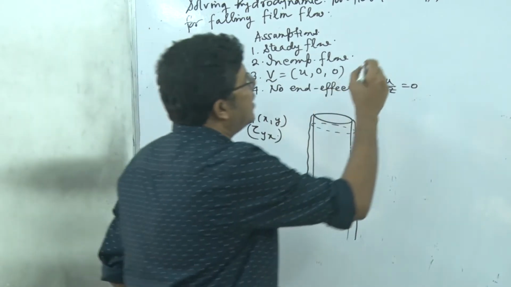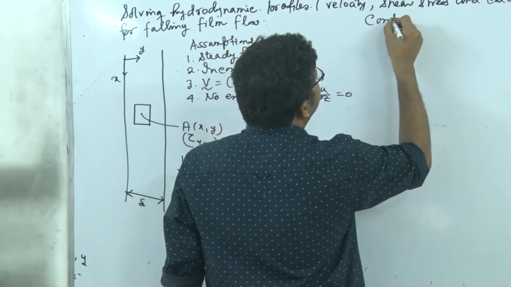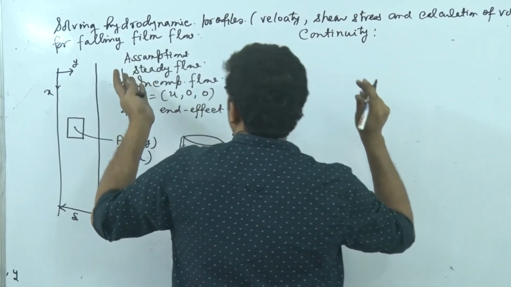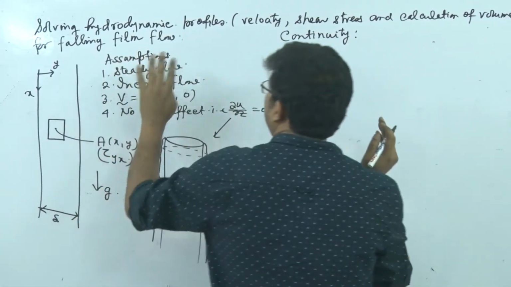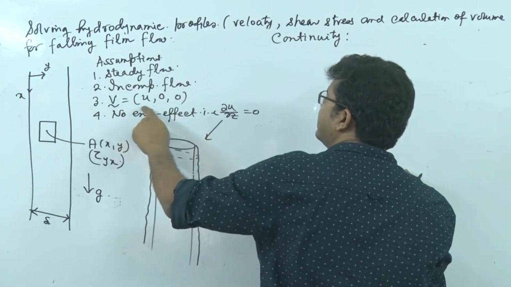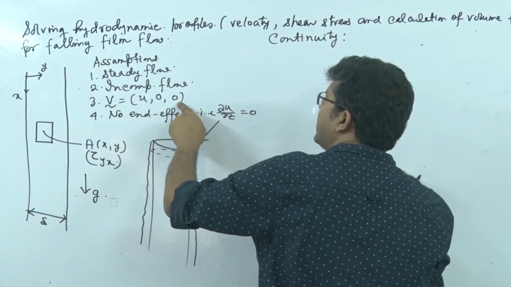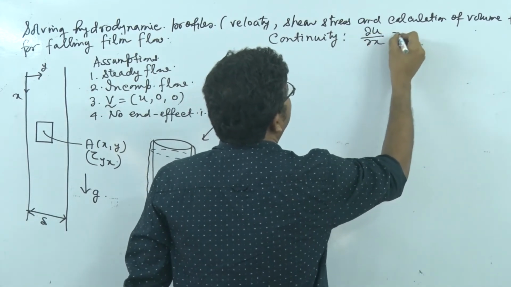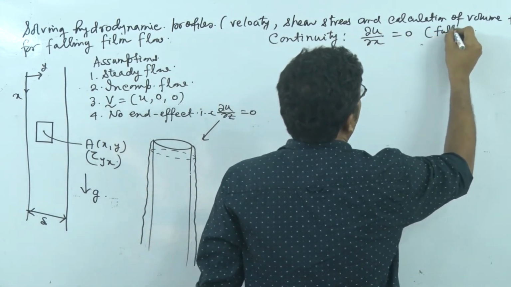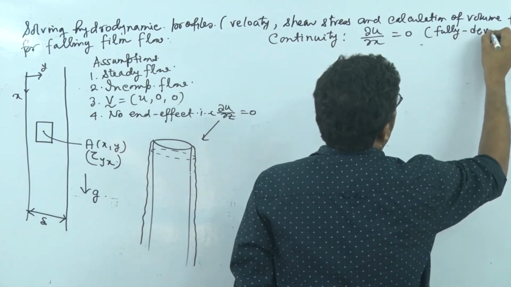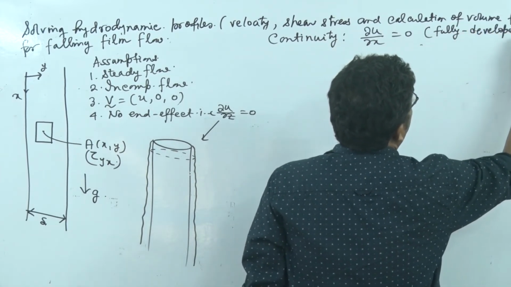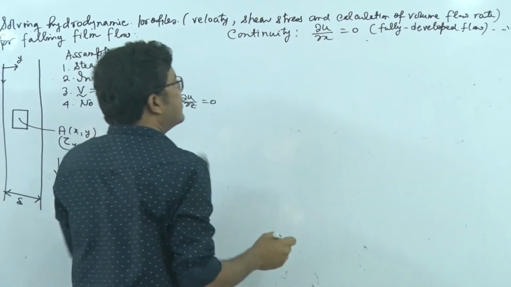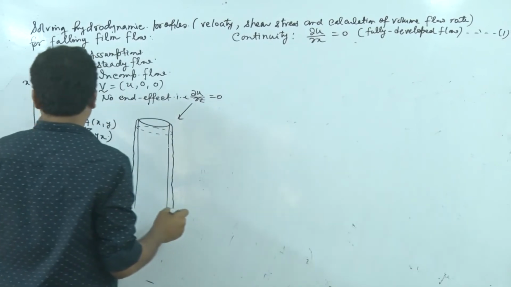So first we will apply continuity. The same, you see, just like the previous, del rho del t will cancel out because of the steady state, the v and w containing terms will cancel out, and as it is incompressible flow, the outcome is again the same, del u del x equal to 0, which means it is fully developed. And let it be equation 1. Okay?